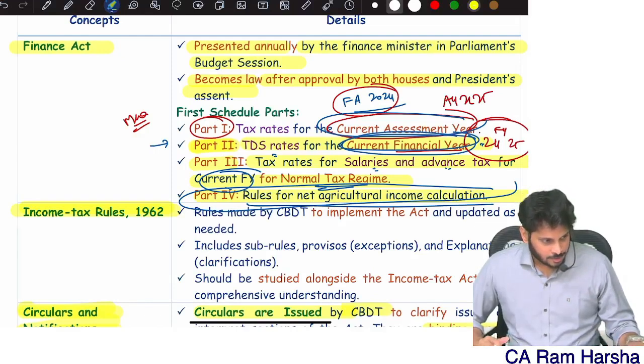Shifting out means I am not choosing the default tax regime, which means I am choosing the other one. Sometimes they will say the assessee has not exercised the option of shifting out. By default, which regime is applicable? The default tax regime. If I don't want that, I should exercise shifting out. I should shift out manually. Automatically you will not be shifted out. The assessee has to exercise the option of shifting out.